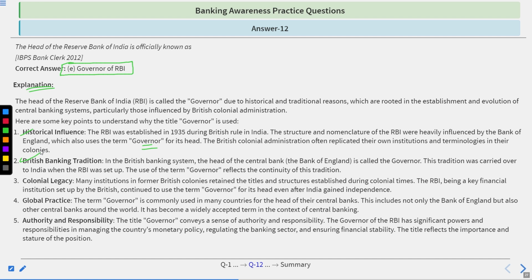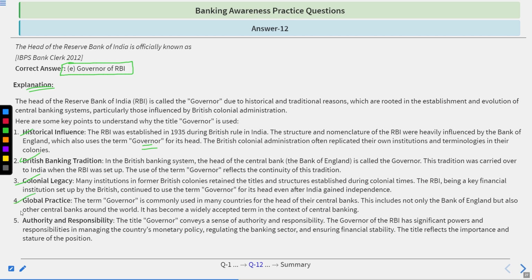The use of the term governor reflects the continuity of this tradition. Colonial legacy. Many institutions in former British colonies retain the title structure established during colonial rule. The RBI, being a key financial institution set up by the British, continued to use the term governor for its head even after India gained independence.